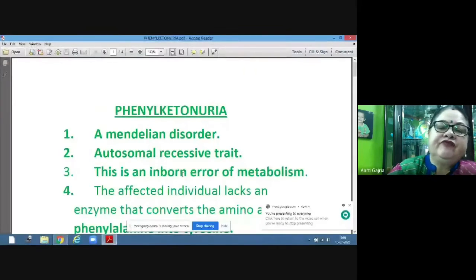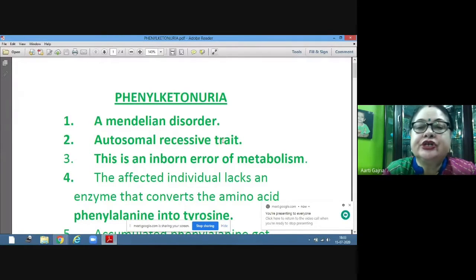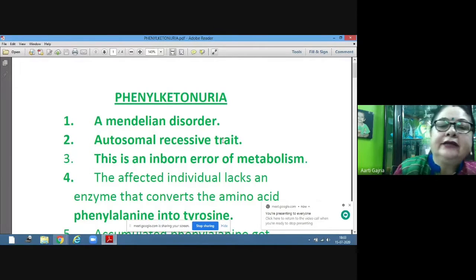Hello students, today we are going to learn about another genetic disorder, that is phenylketonuria. Now this phenylketonuria is a Mendelian disorder that is again due to a mutation in a single gene, and this is an autosomal recessive trait.